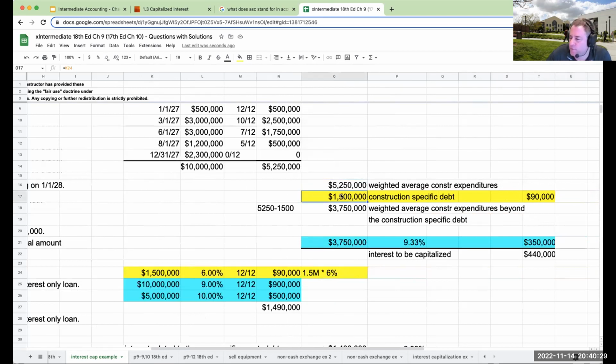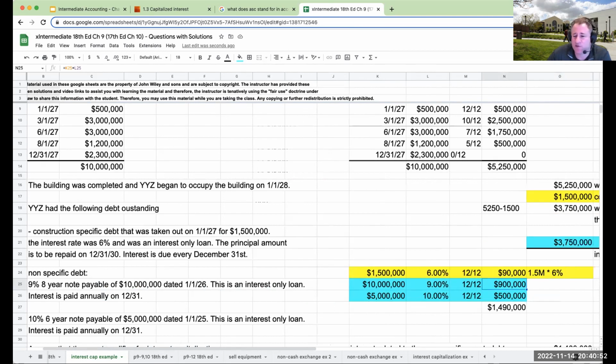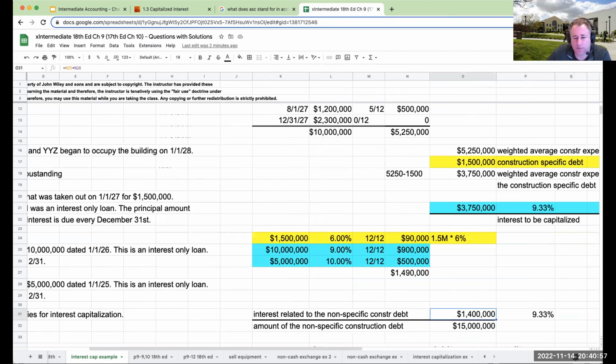But after I go through the construction specific debt, I have this 3.75 million in weighted average construction expenditures that I don't know what to do with. So what do I need to do? I need to look at the non-construction related debt, and I've got two of them. I've got a note over here, both 8-year and 6-year notes at different percentage rates. So I'm going to compute what the interest is in total that I would be paying for the year. To determine the weighted average, I'm going to total up those interest payments, divide it by the amount of the notes, and come up with an average rate.